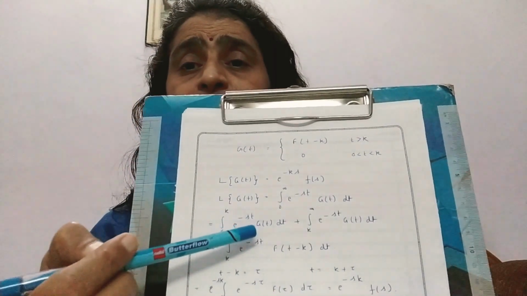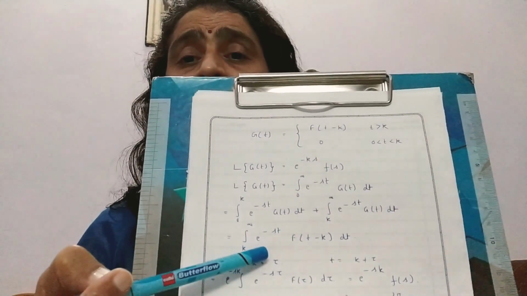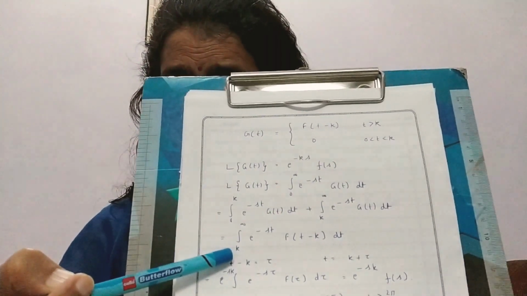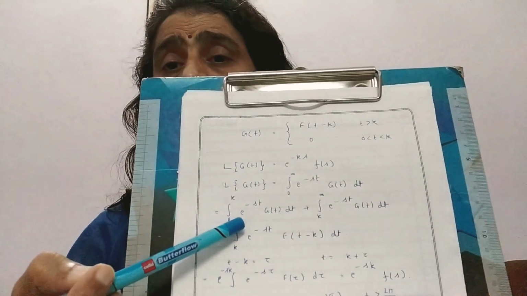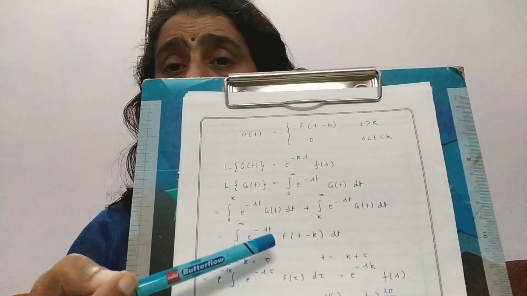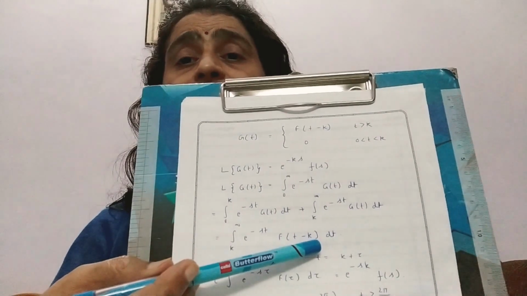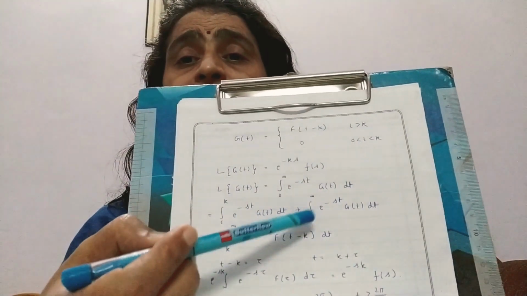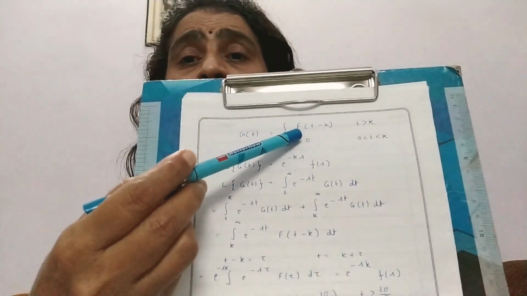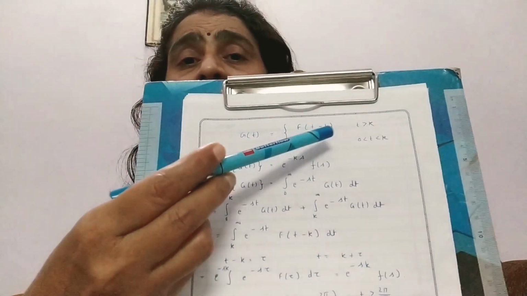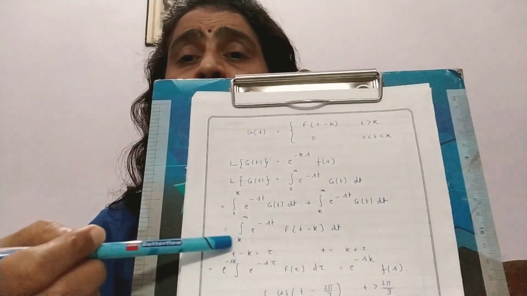The remaining value is the integration from k to infinity of exponential of minus st into F(t minus k), because in this limit G(t) is equal to F(t minus k).